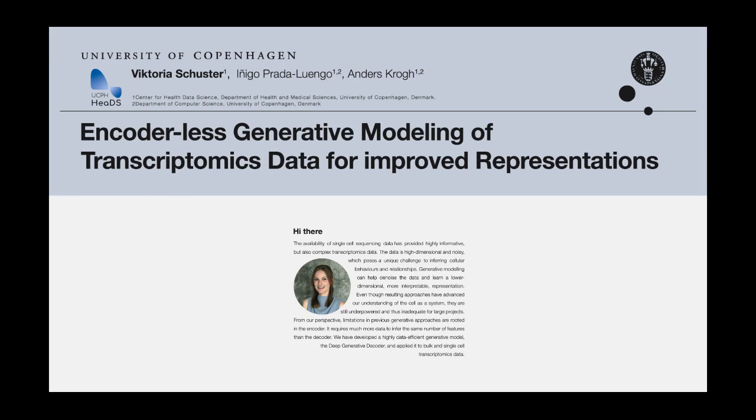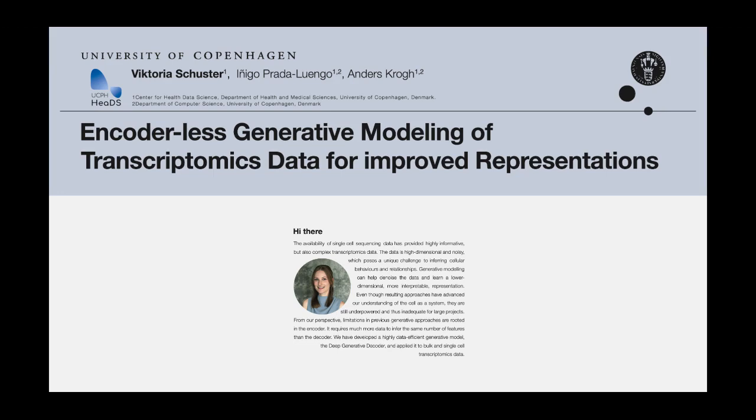Biological data is vastly growing, which makes it suitable to investigate using machine learning methods. Since it is often complex, machine learning is a perfect fit. Generative modeling can help us uncover the underlying mechanisms of this complex data. However, many of the available methods show some serious limitations for this application.